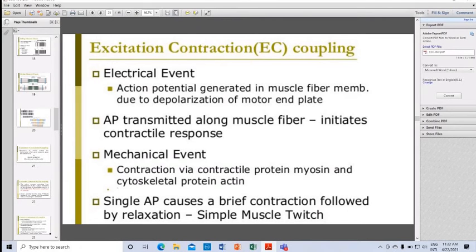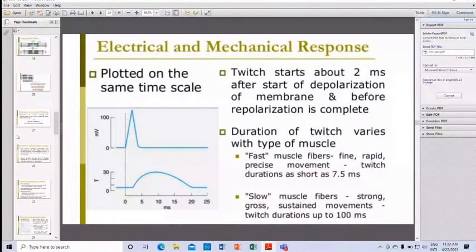A single action potential causes a brief contraction followed by relaxation, and this is called a simple muscle twitch. Let's see in this picture, plotted against the time scale.